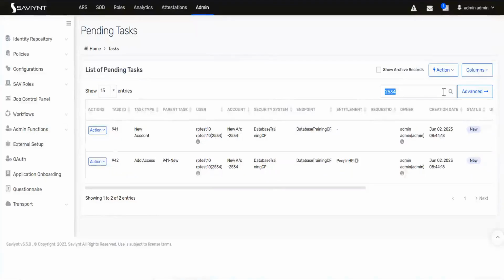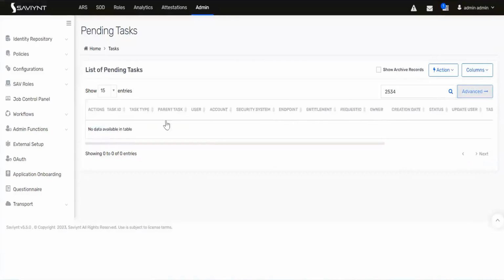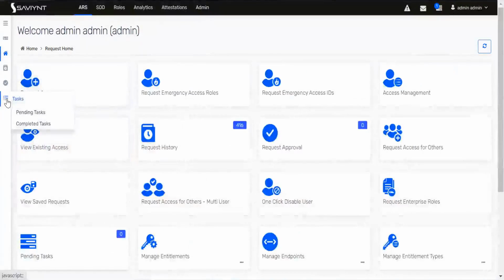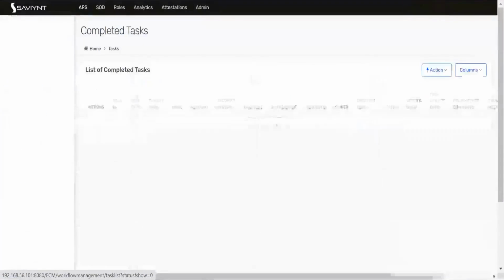The username is just there. Just refresh it. And you see the queue is gone from the pending task. Now, it would reside in your completed task. Go to the task and click on the completed task.